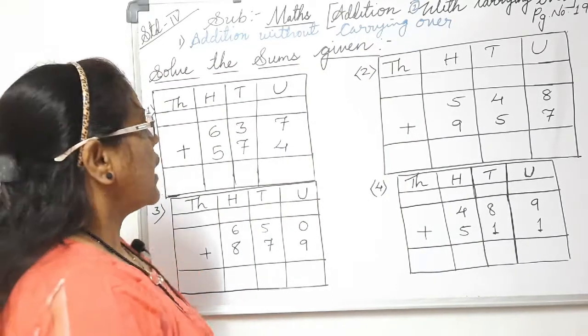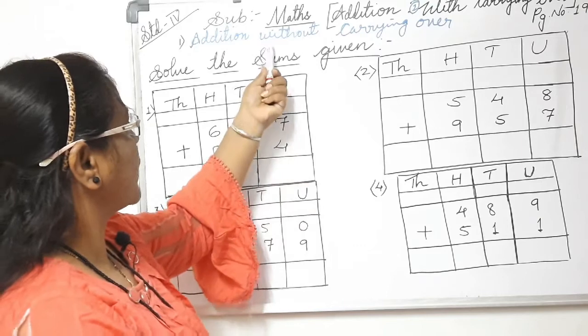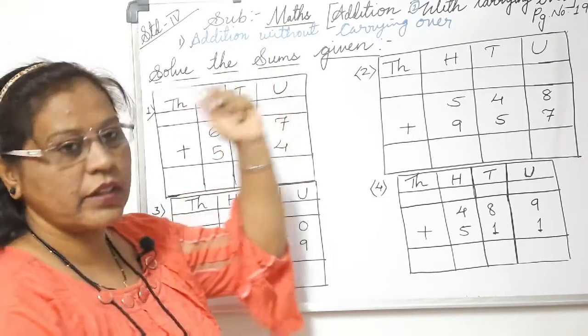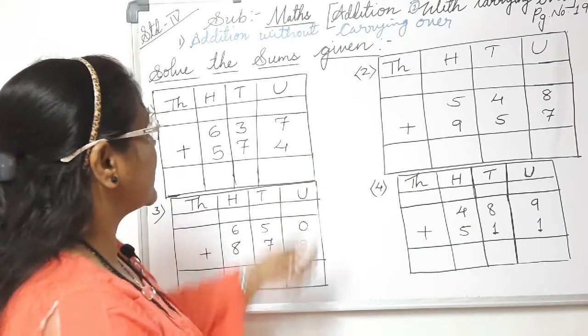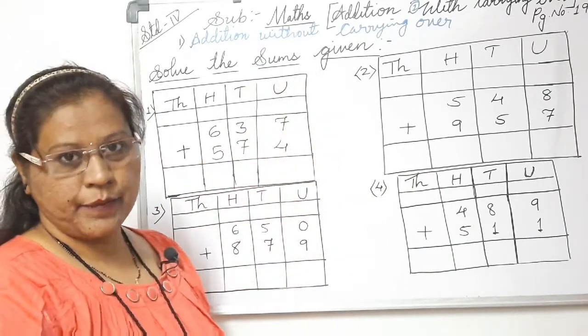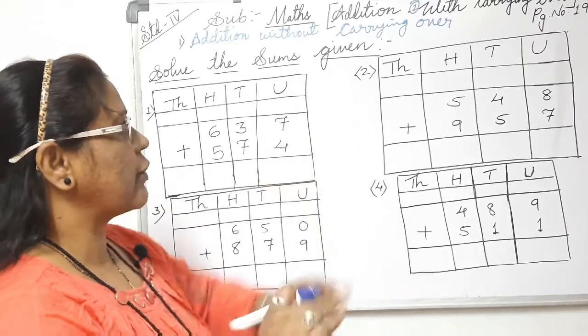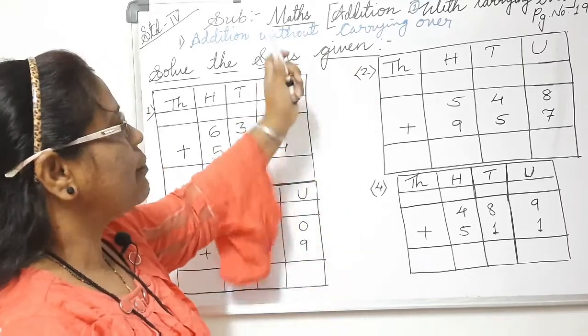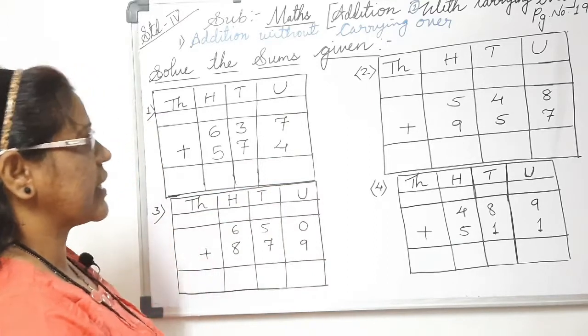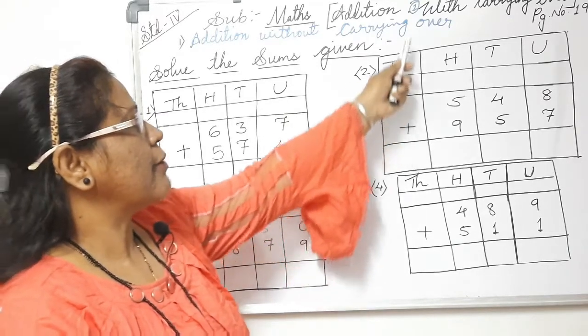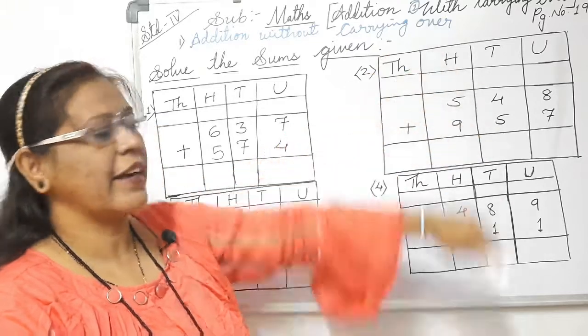The first type of addition you have learned in your previous videos and previous classes also. This is a simple addition without any carryover. Most of the students make mistakes when it comes to addition with carrying over.